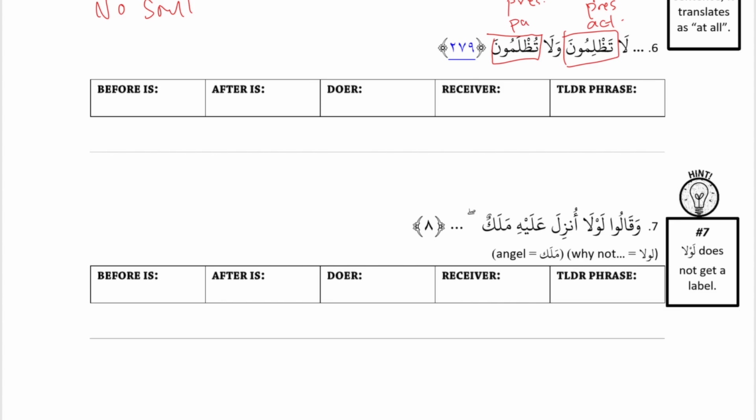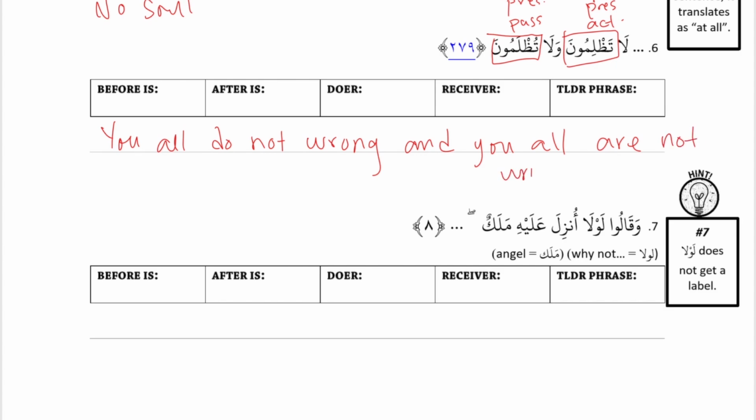So how would you translate? You all do not wrong. Normally we'd say you all wrong, and then we negate it: do not wrong. And then the second: you all are not wronged. Can you say nor? Like, you all do not wrong, nor are you wronged? Yep, because it's a negative wa. Wa means and, and then you negate it, you get nor.